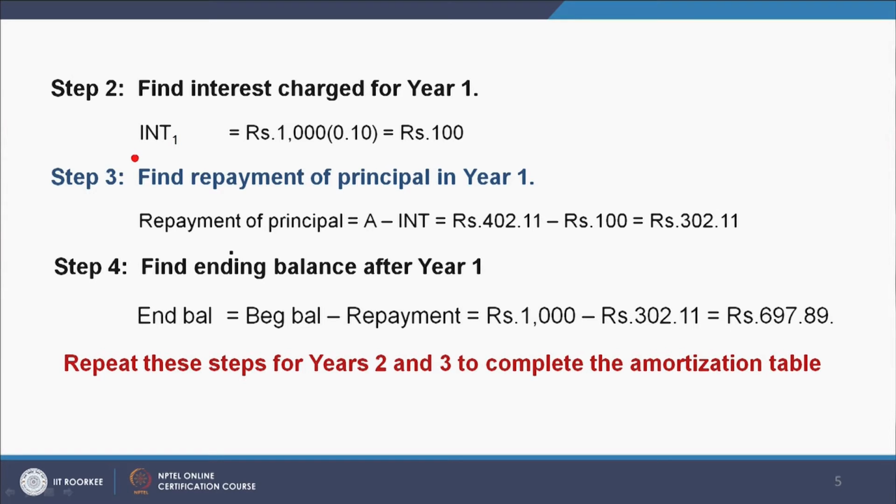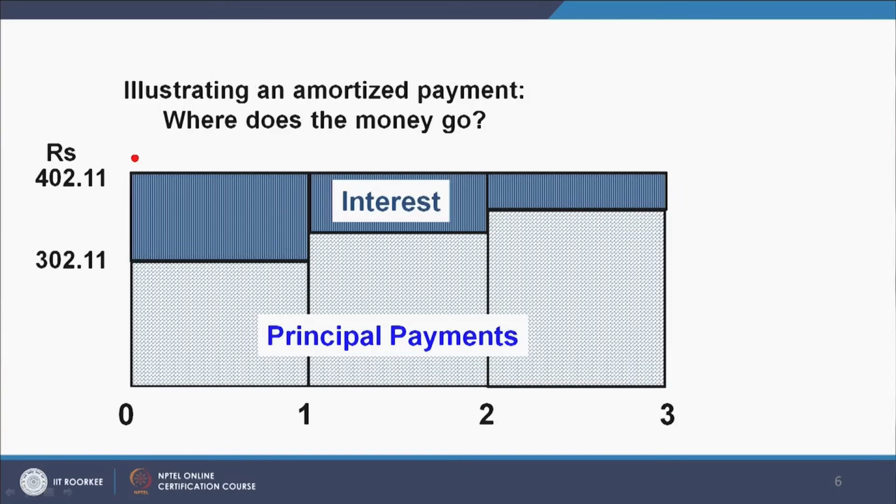Ending balance is the beginning balance minus repayment. The beginning balance is 1000. Out of this 1000, the repayment of rupees 302.11 has already been done. So, the ending balance becomes rupees 697.89. Now, we have to repeat these steps for years 2 and 3 to complete the amortization table. This illustrates the amortization payments, where the money goes.